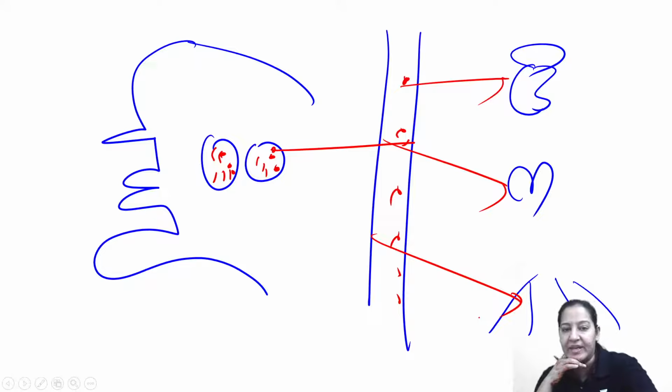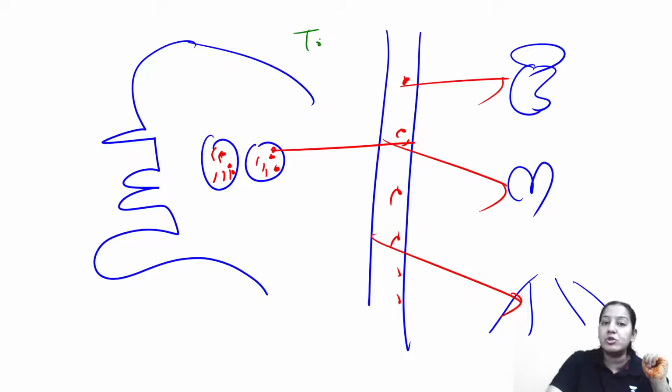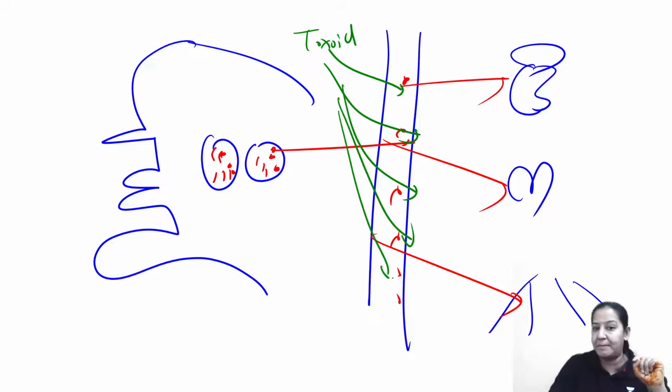In vaccine, what are you giving? In vaccine, we are giving toxoid. Toxoid will cause inactivation of the toxin, not the bacteria. So toxoid is the vaccine, and the toxoid can prevent the cases.